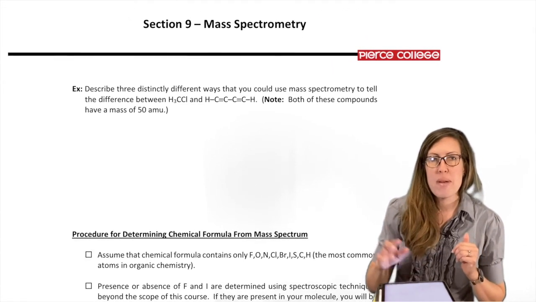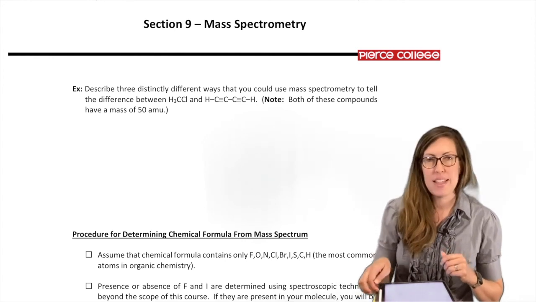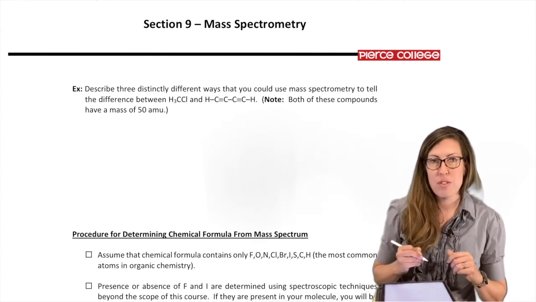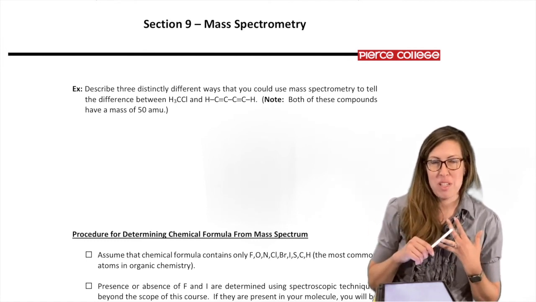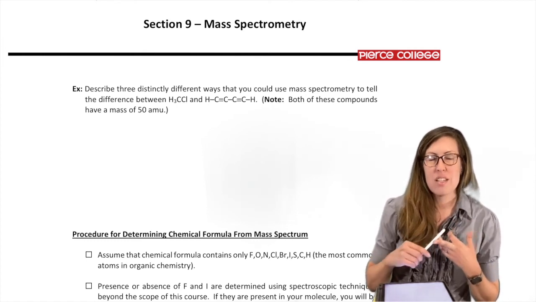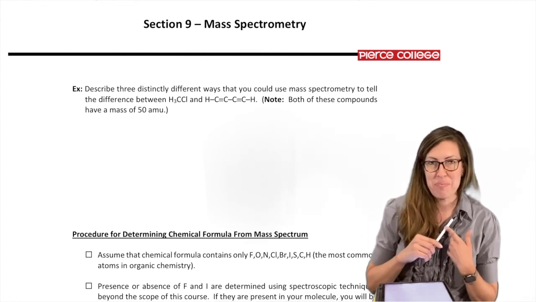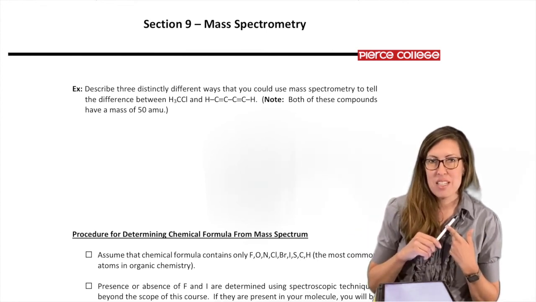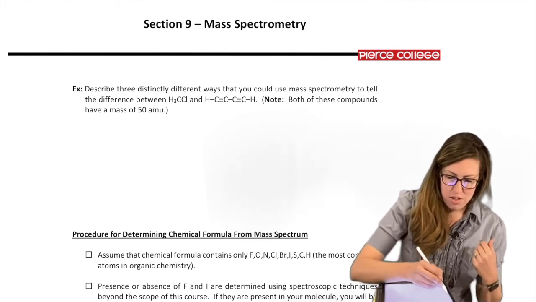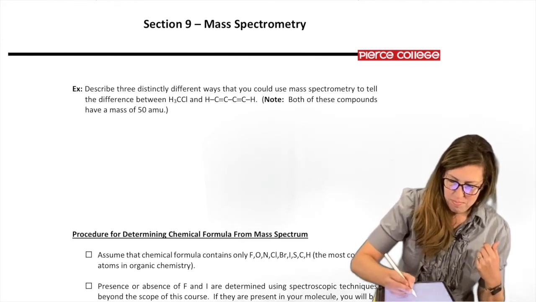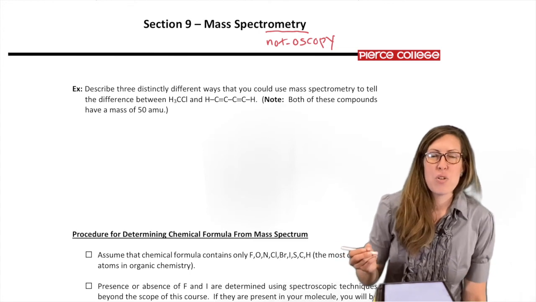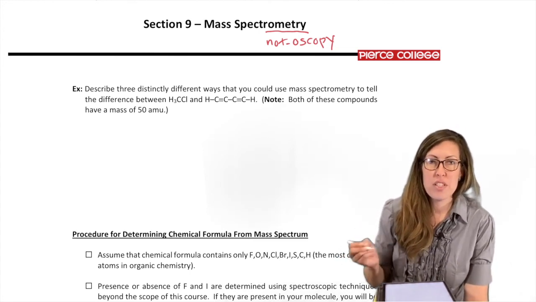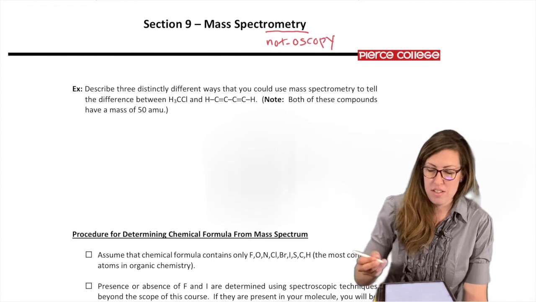Okay, so listen to that word: mass spectrometry. How does that sound different than the instrumentation techniques we have learned about so far? We've learned about IR spectroscopy, NMR spectroscopy, UV-Vis spectroscopy. Now we're going to talk about mass spectrometry. Different ending, different suffix, right? There's a reason for that. It's not "-scopy." That means we're not using light to understand what is going on. We're not using light energy.